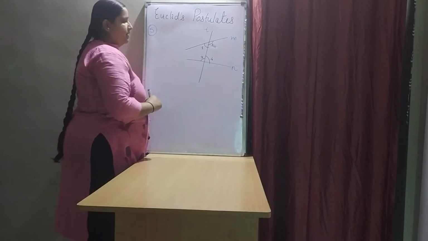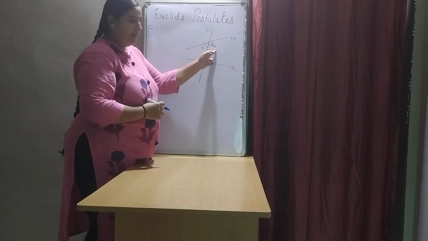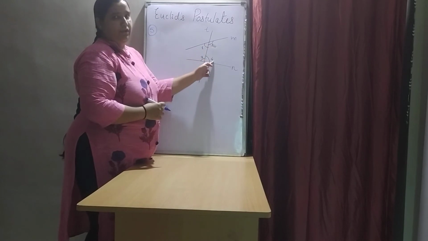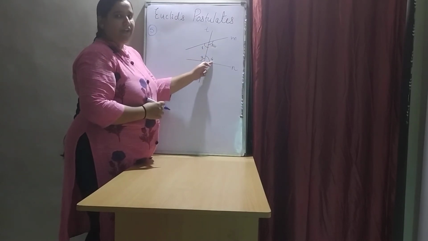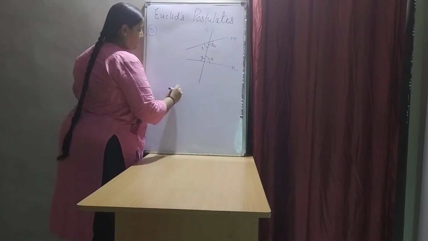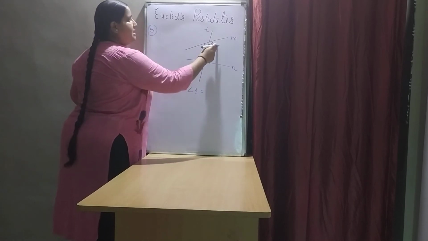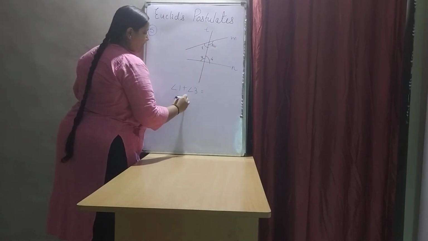So they are forming 4 angles, angle 1, angle 2, angle 3 and angle 4. We'll see the sum of angles on either side of this line. For example, we'll see the sum of angle 1 and angle 3 and we'll see the sum of angle 2 and angle 4.